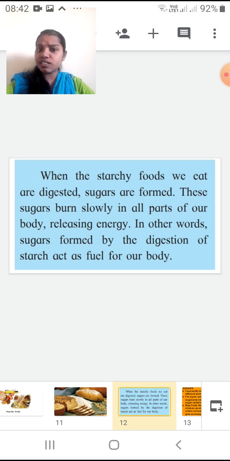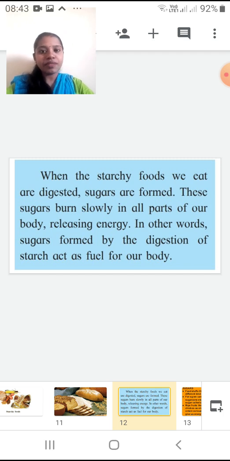You know, vehicles run because of the fuel only, right? If there is no fuel, petrol and diesel, tell me whether your vehicle will run? No. So your vehicle needs diesel, petrol to run. Like that your body also needs something to run, right? So from where do you get that? You get it from this starchy food which is getting digested, giving out sugars, and those sugars form the fuel of our body to run the different functions of our body.